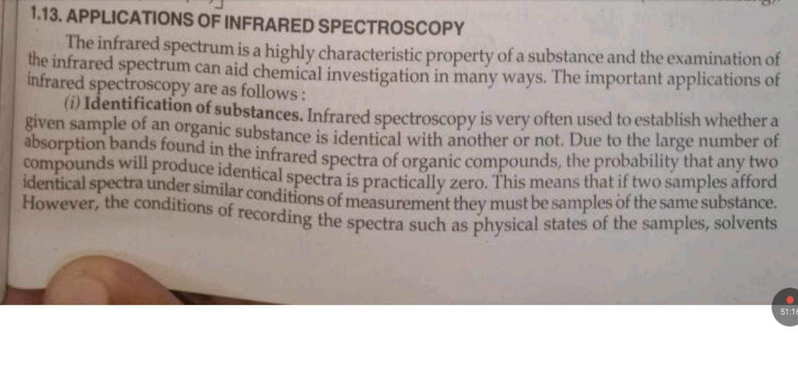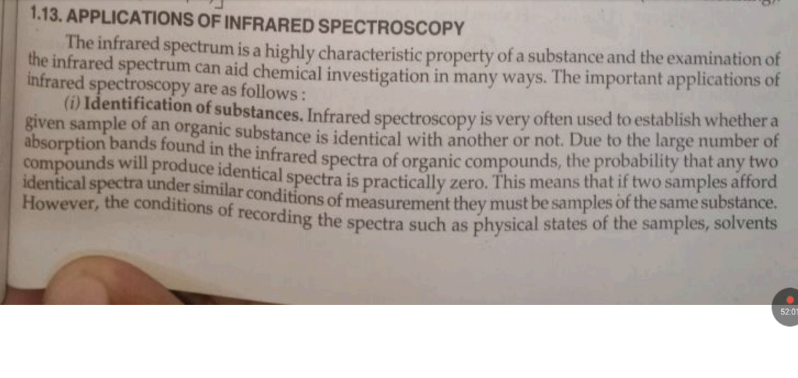Infrared spectroscopy is very often used to establish whether a given sample of organic substance is identical with another or not. Due to the large number of absorption bands found in the infrared spectra of organic compounds, the probability that any two compounds will provide identical spectra is practically zero. This means that if two samples afford identical spectra under similar conditions of measurement, they may be samples of the same substance.